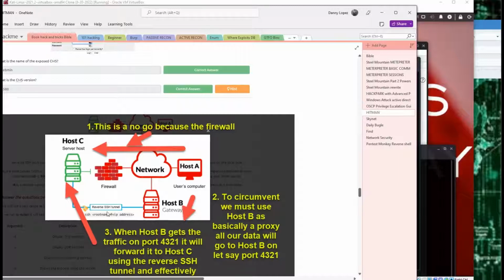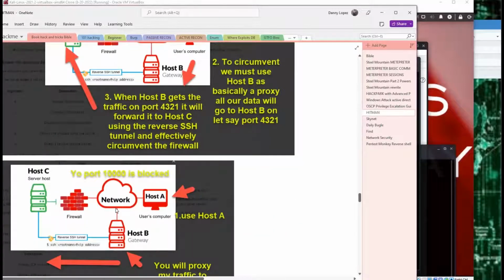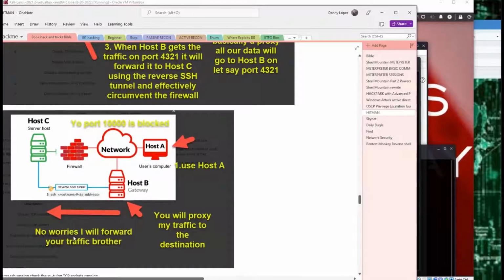When it goes to host B, the traffic on port 4321 will be forwarded to host C. So host B forwards to host C using a reverse SSH tunnel. Effectively, we are circumventing this firewall by having host A connect to host B, using it as a proxy, and then sending commands to host C. Host B will forward that traffic via the reverse SSH tunnel. So that's basically what's happening.